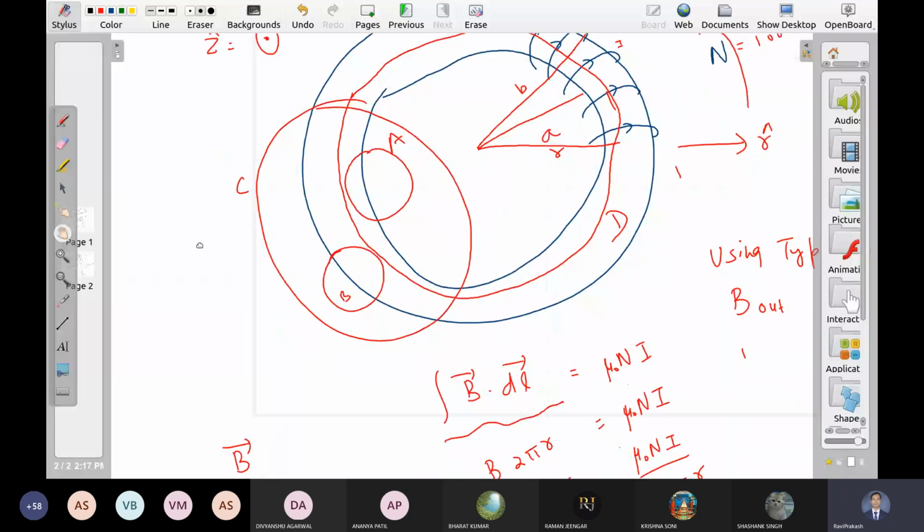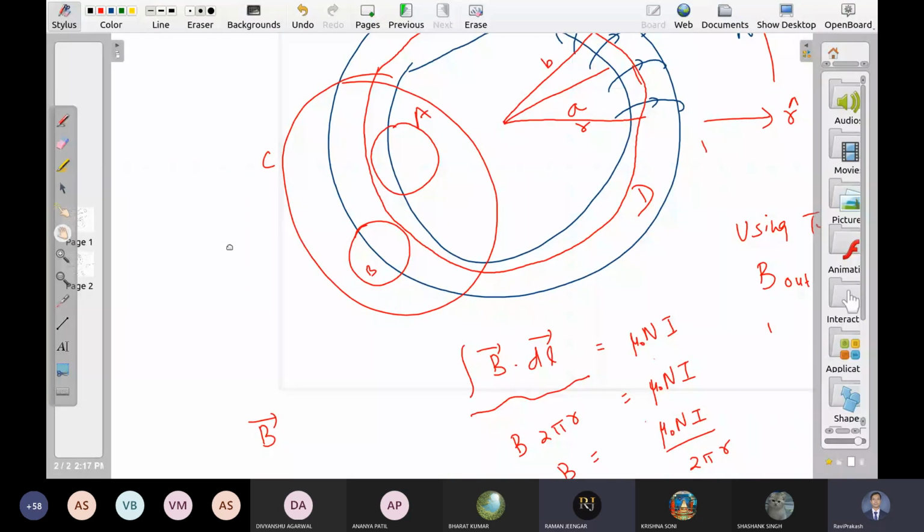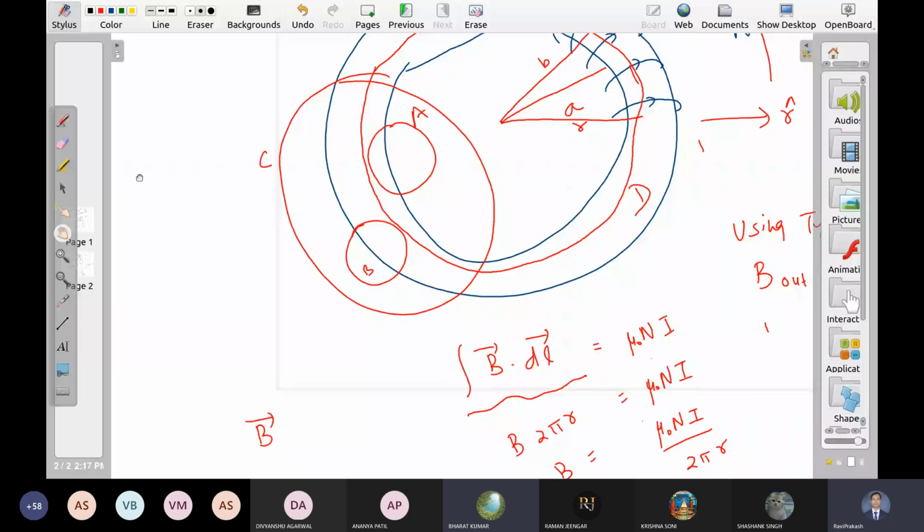What is the form of vector B here? Sir, it should be B1 r cap plus B2 theta cap plus B3 Z cap. So do you mean that all three components are non-zero in this case? No, sir, but we have to assume it first.